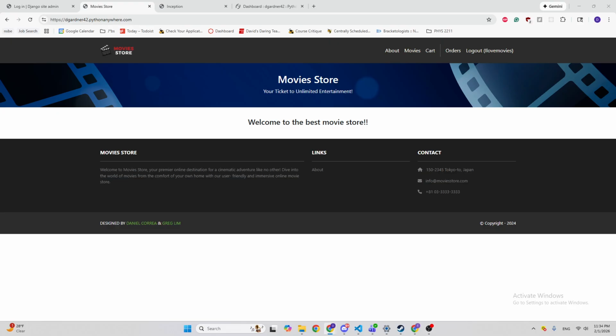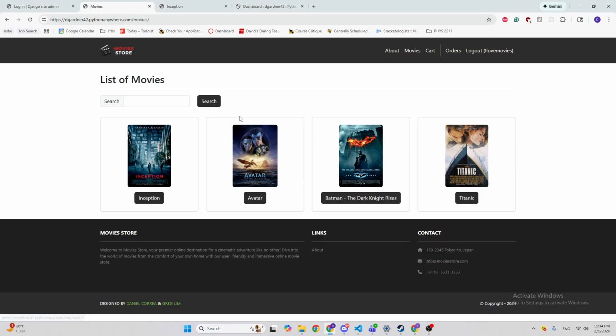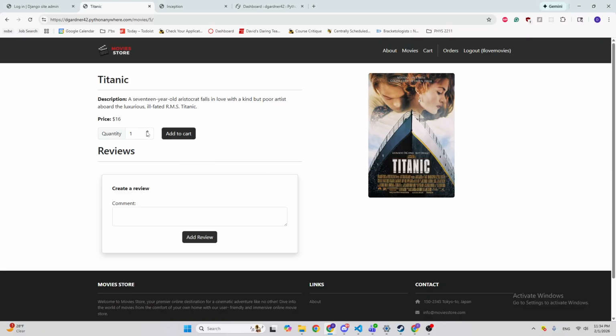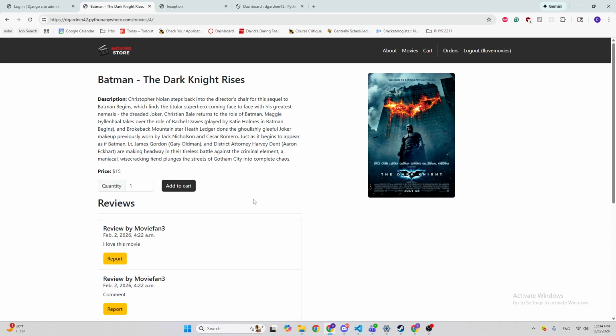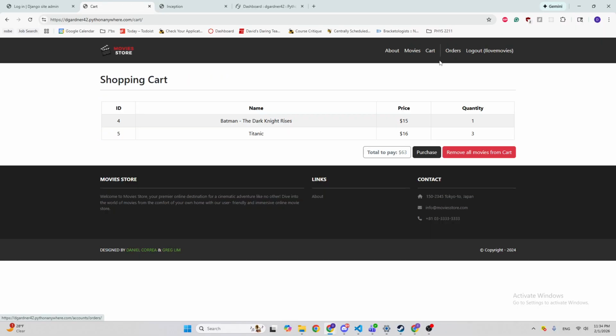So we can log in, we can sign in, and then from there we can view some of the movies that we have. So we have Inception, Avatar, Batman, and Titanic right now. And we can start to buy them. So let's just say if I want to buy 3 of these, we have 3 Titanics for me and my friends. Let's just say they don't want to buy it. Actually, let's just say we buy The Dark Knight.